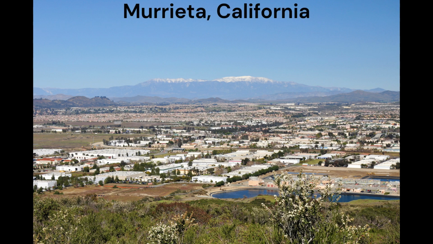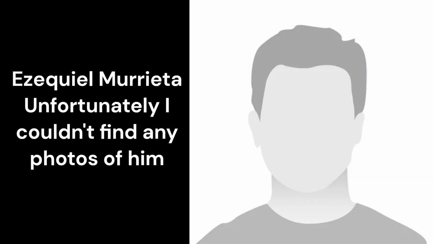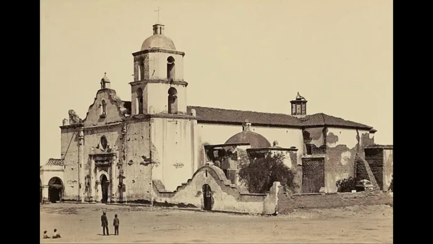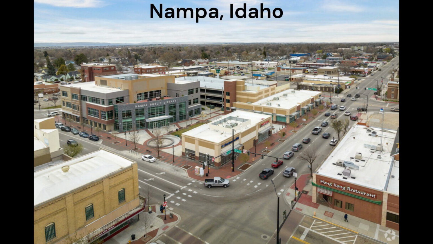Murrieta was named after a Spaniard named Ezequiel Murrieta, who, impressed by the landscape of present-day Murrieta, California, purchased 52,000 acres of land in the area and established a ranch in 1873. He soon turned the ranch over to his brother, who then established a city on the land and named it Murrieta after themselves. Next we have Nampa, Idaho.